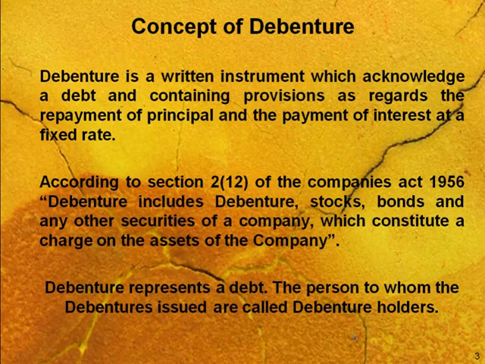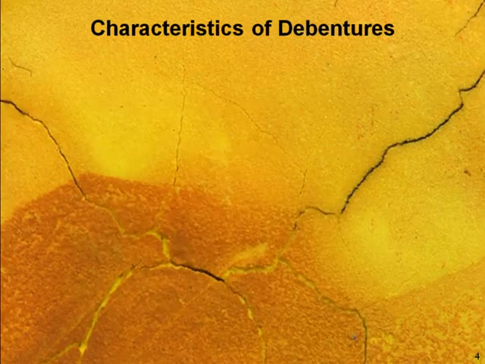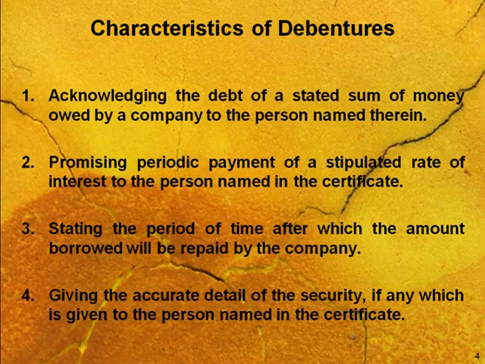Now, what are the various characteristics of debentures? We can take 4 characteristics over here. Number 1, acknowledging the debt of a stated sum of money owed by a company to the person named therein. If anybody is carrying a debenture certificate, then they are actually entitled to say that they have paid the funds to the company, and this is known as the debt which was taken by the company from the debenture holder.